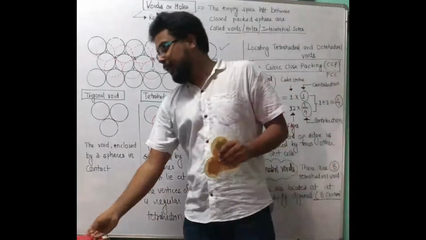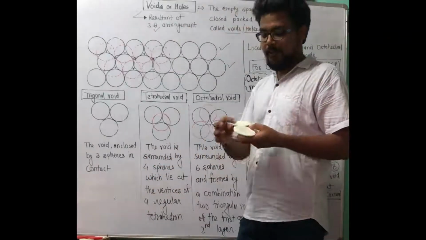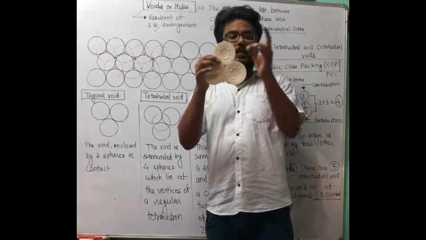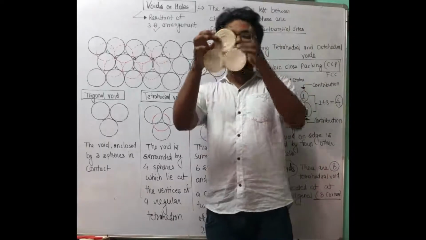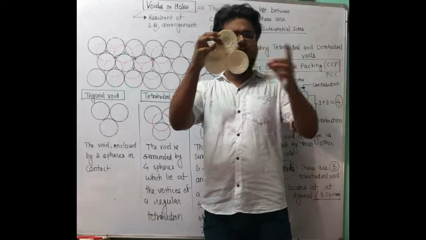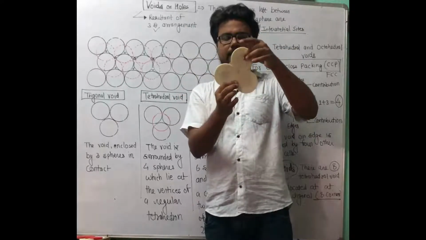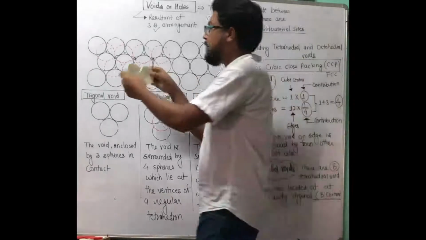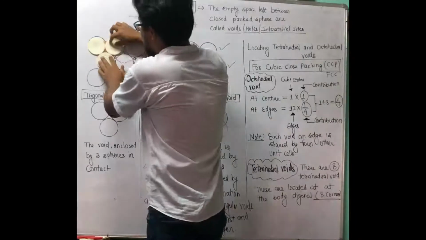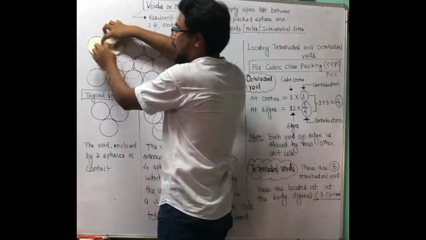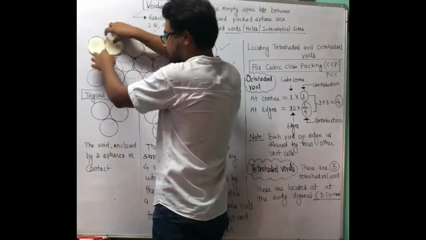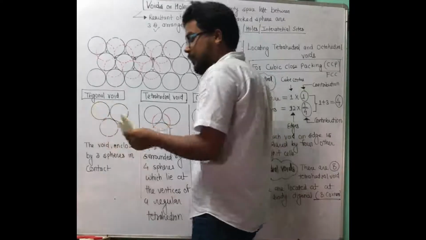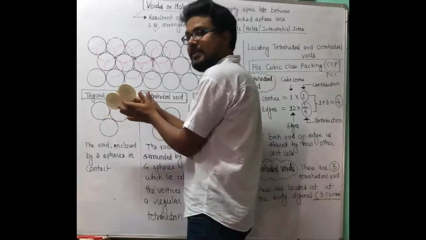It is a result of the first layer, when the first sphere layer is progressing in this manner, then in the bottom there is a second row, or second column, whatever it is, it is not our concern. If we are progressing in such a manner, then the vacant space inside or in between the 3 spheres is known as trigonal void. Trigonal void is a result of the first layer.